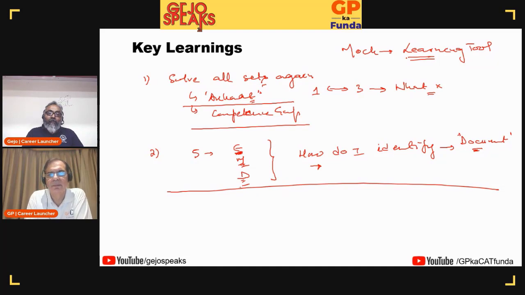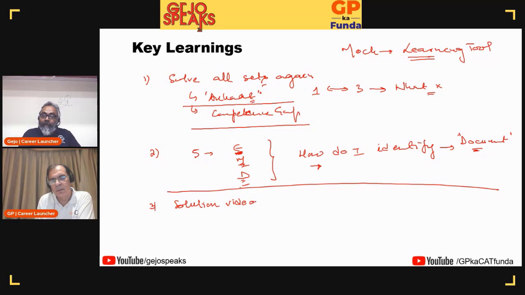If you simply look at the 65 sets, and also even after solving the set, one other thing that I will recommend, GP, at least definitely for DILR, is to watch the solution videos. Whether GP is taking it or whether Ravi is taking it, looking at the solution video will give you more ideas. And once you watch the solution video, I would also recommend that you do the set again, and ensure that you inculcate certain habits during this analysis. And that's something that I would like to add to what you've already said.